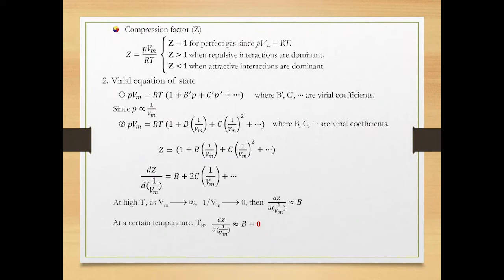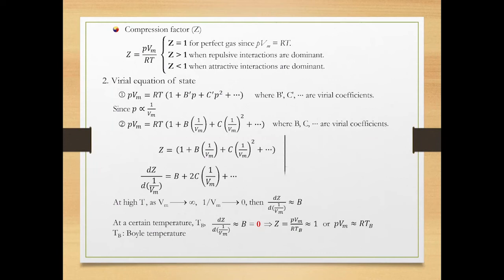The temperature that makes B 0 is denoted by T sub B. Now, check the compression factor of virial gas equation. Since B is 0 and the third term and beyond are negligible, the compression factor can be approximated to 1, or PVm is approximated to RT. It implies that real gas at TB behaves like a perfect gas. The temperature TB is called Boyle temperature. In other words, real gas at Boyle temperature behaves like a perfect gas.